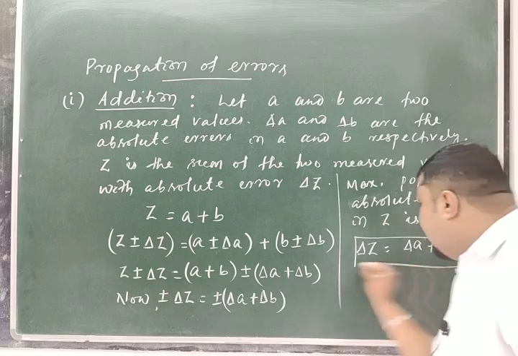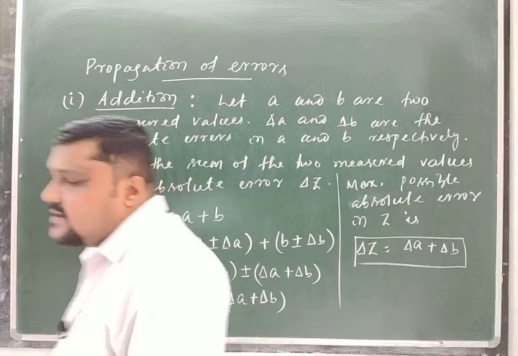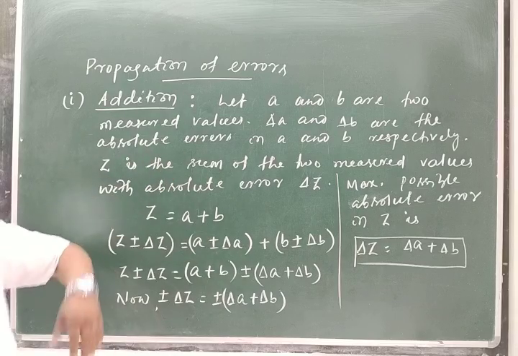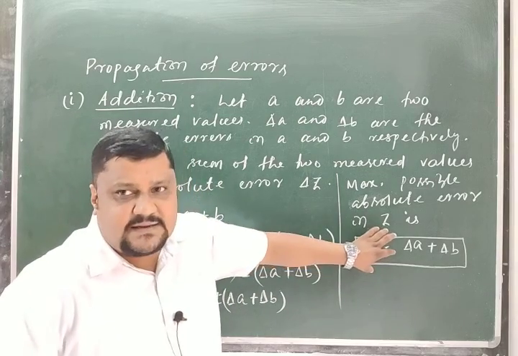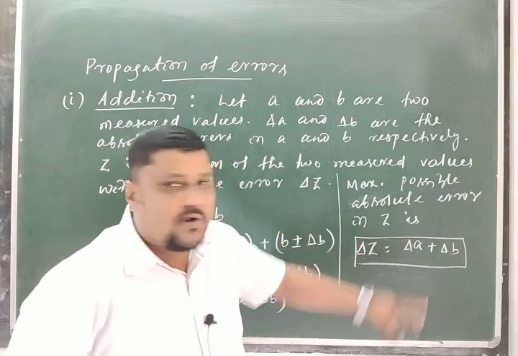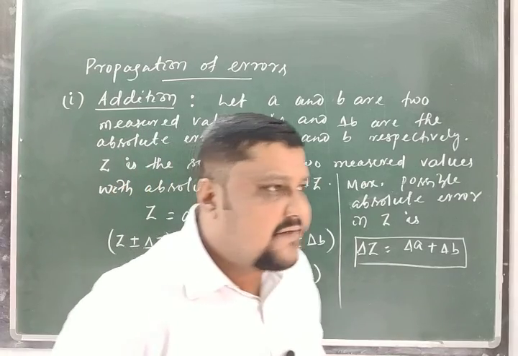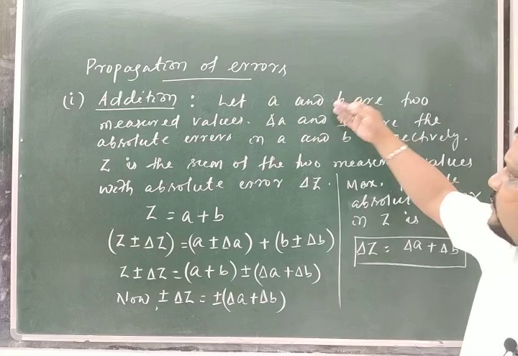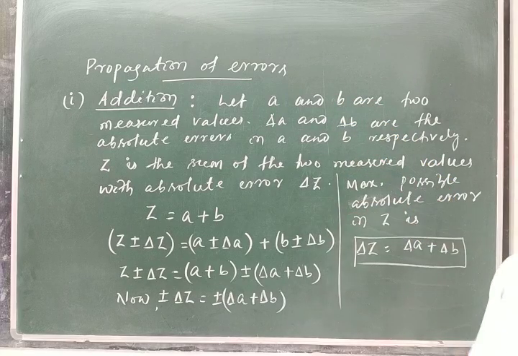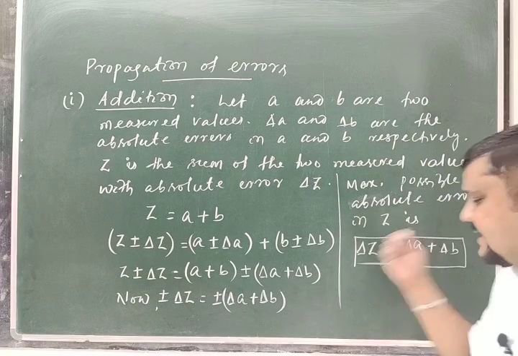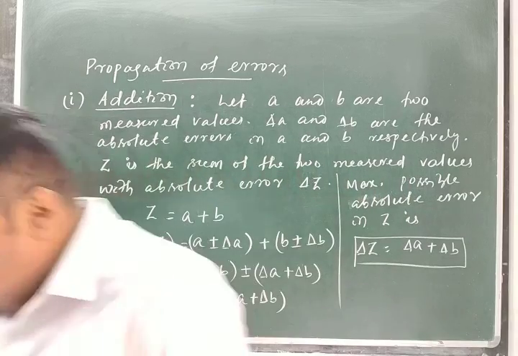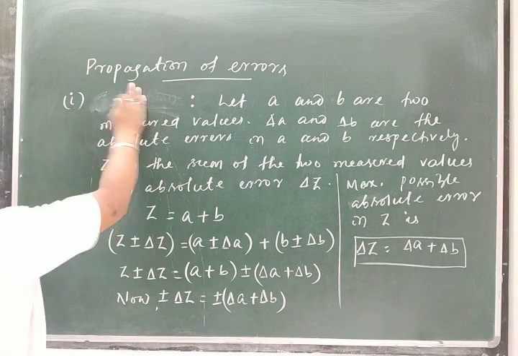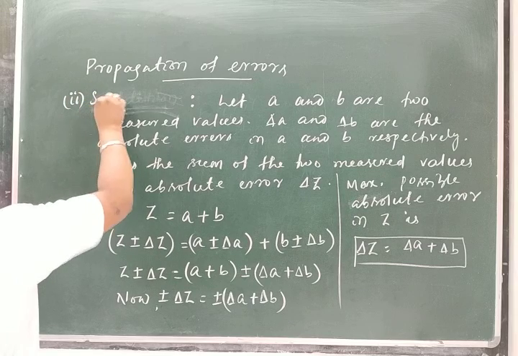So we can say this is the result of the addition. In that addition, the absolute error in the final result, that is absolute error in the final result Z, that is delta Z, must be the sum of the absolute errors in the measured quantities which are added to get the result. Clear? So this is a relation. Now similarly we will go for subtraction.